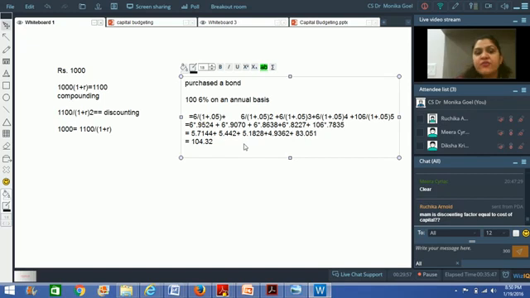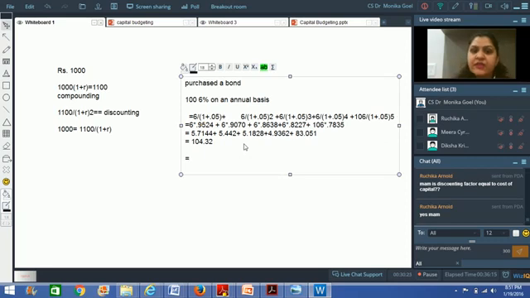So the present value of this bond, the market price of this particular bond, can be 104.32, right? So even if you're getting this bond for 104 rupees today, and you're getting an interest at the rate of 6% on this particular bond, it would be a no profit, no loss situation for you. You're getting my point? That is the present value of this bond at 5% cost of capital.